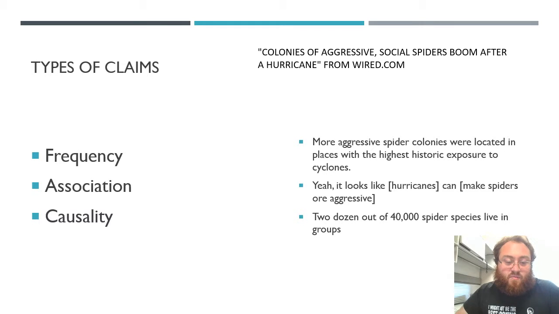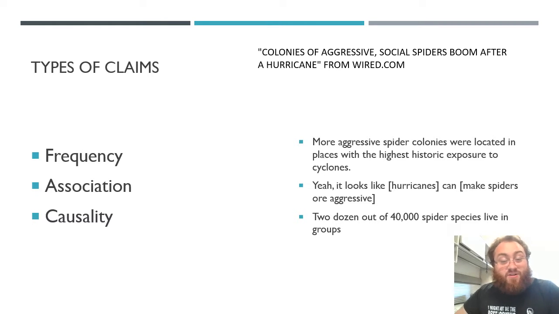And people most often take an association claim and mistake it for a causal claim. Often in science, we can pretty reliably see that two variables are related to each other somehow, but establishing that one of those variables causes another is trickier, right?